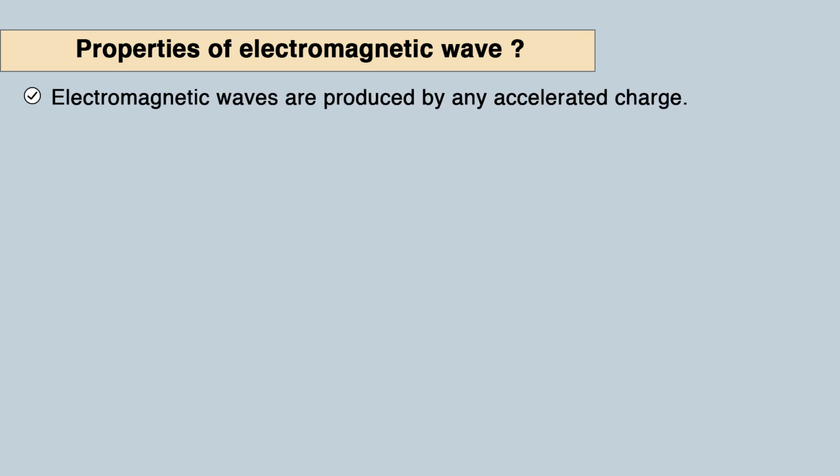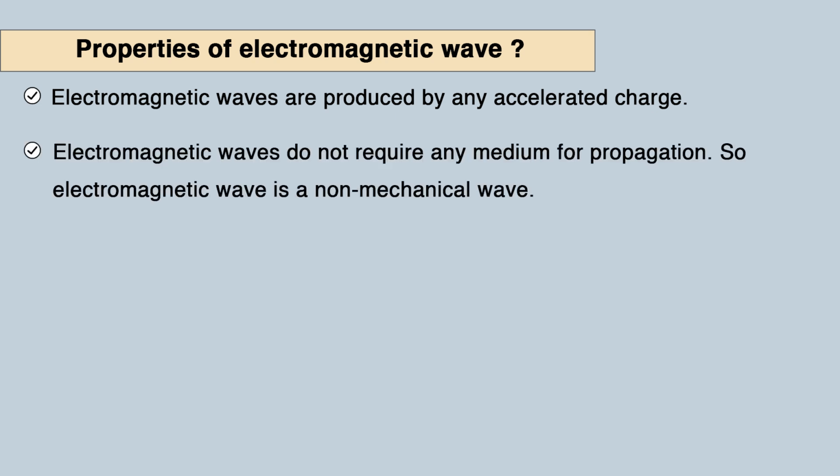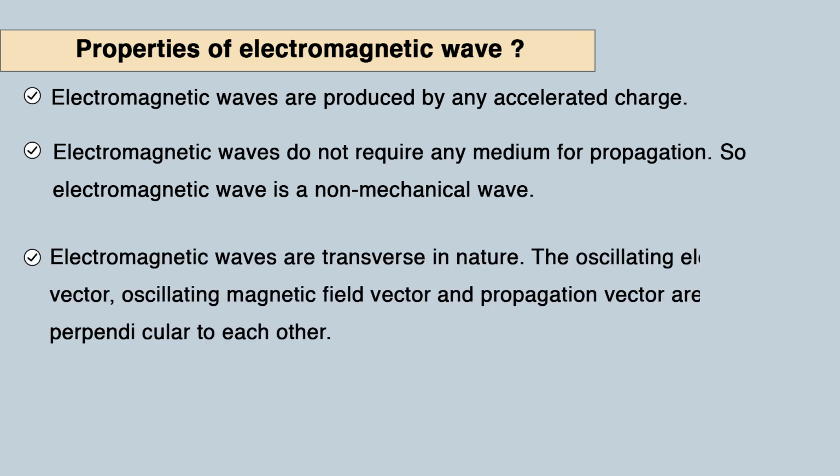Electromagnetic waves are produced by any accelerated charge. This is a form of energy, and electromagnetic waves do not require any medium to propagate. So an electromagnetic wave is a non-mechanical wave, and electromagnetic waves are transverse in nature. The oscillating electric field vector, oscillating magnetic field vector and propagation vector are mutually perpendicular to each other. So these are the different specific properties of electromagnetic waves.